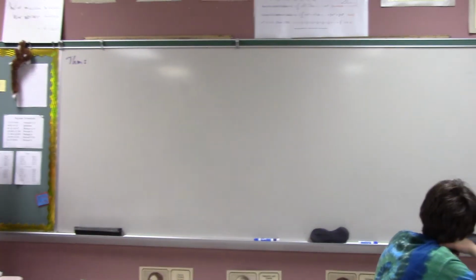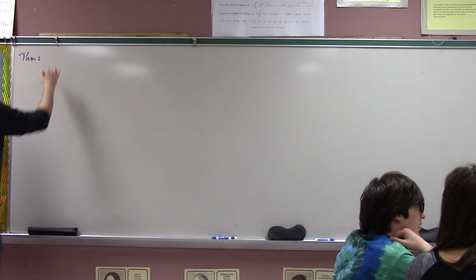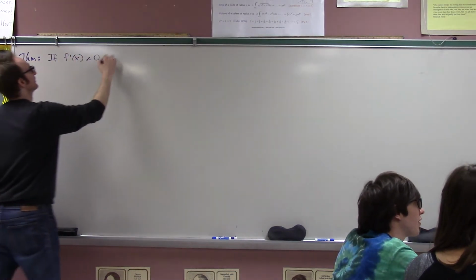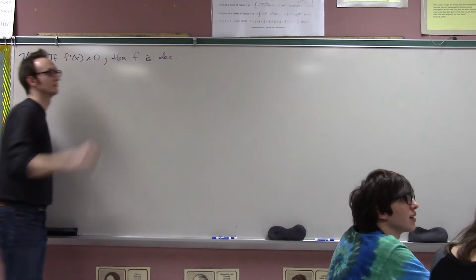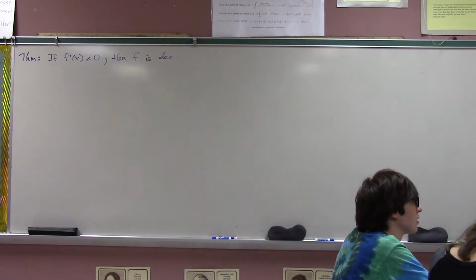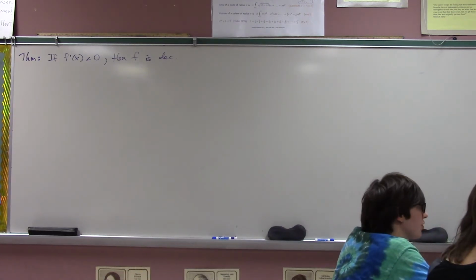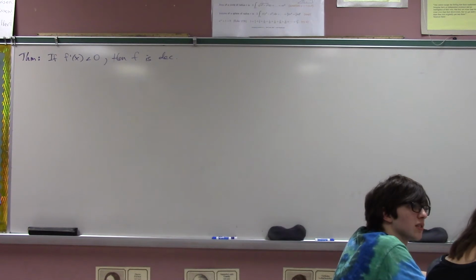So, theorem: we'll just do the negative case. If f prime of x is negative, then f is decreasing. All right. Well, before we can do such a proof, we need to recall the non-calculus definition of decreasing, because there is a definition for what it means for a function to be decreasing.